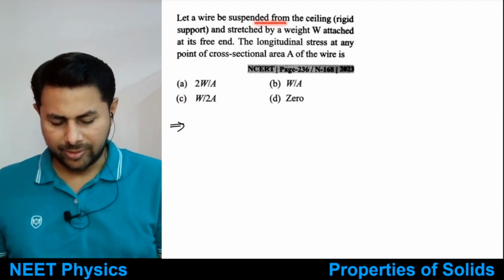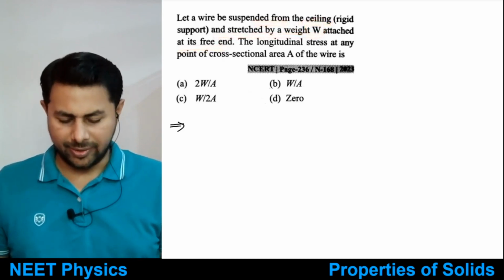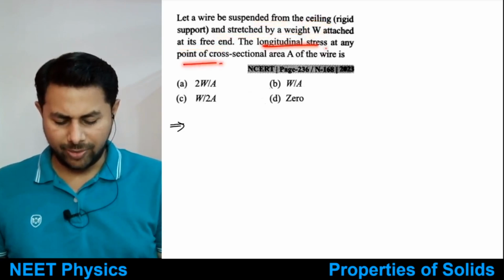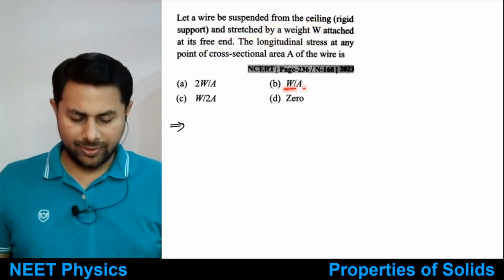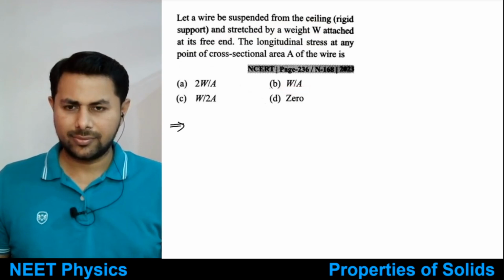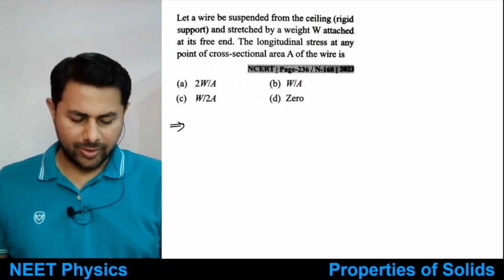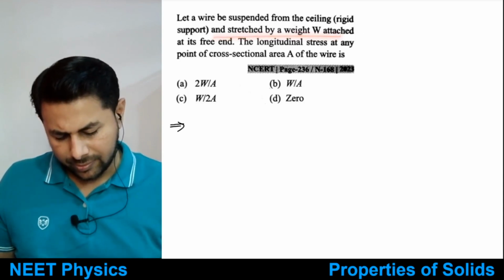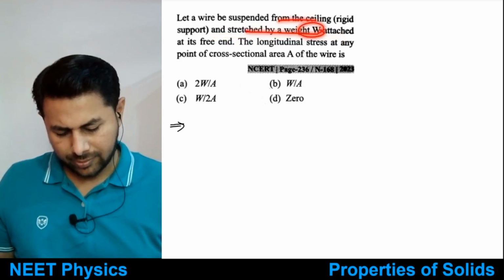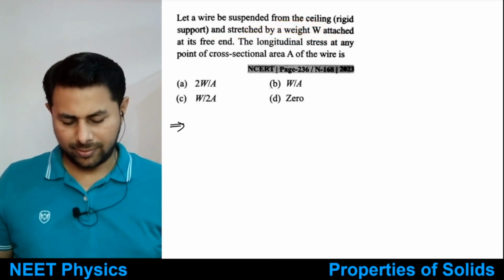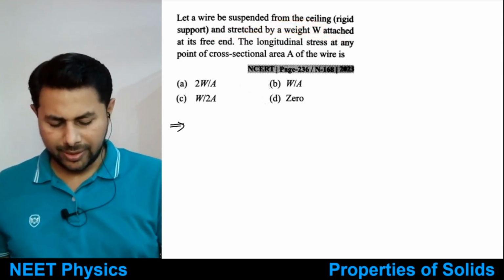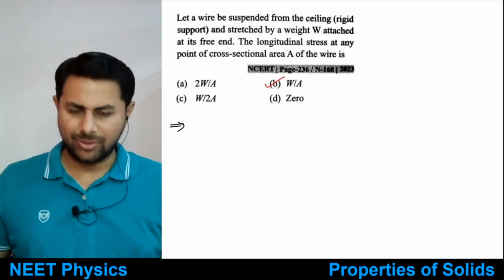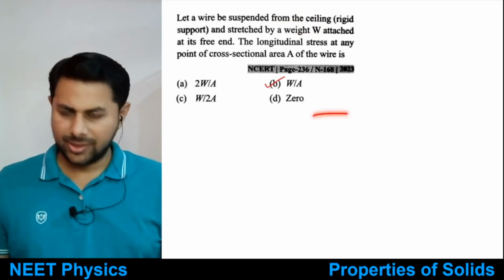Wire is suspended from ceiling and stretched by weight W attached at its free end. The longitudinal stress at any point will be W by A only. Its own weight is not at all given. Is it given? It will be W by A only. Why W by 2A? This is very simple.